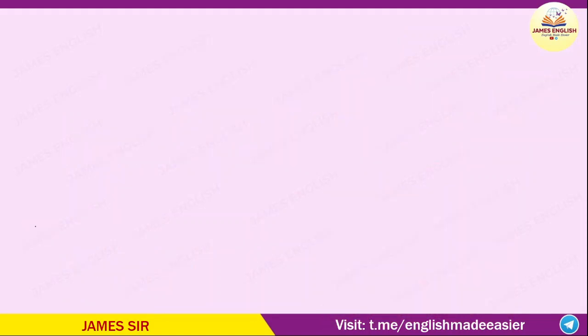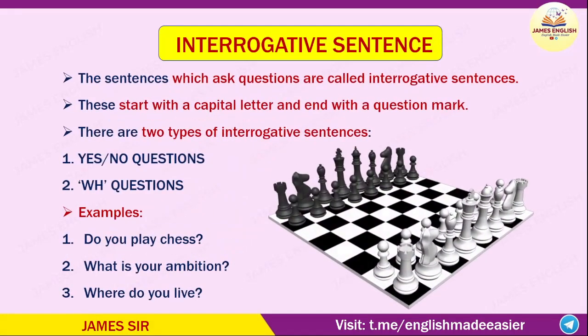Right. Now, let us continue with the interrogative sentences. An interrogative sentence expresses a question. The sentences which ask questions are called interrogative sentences. They start with a capital letter and end with a question mark. There are 2 types of interrogative sentences. They are yes or no questions and WH questions.